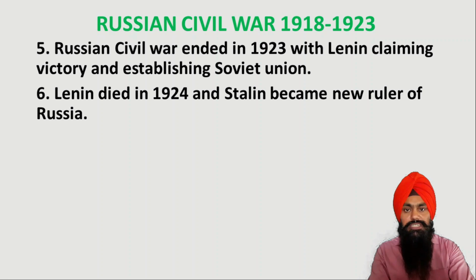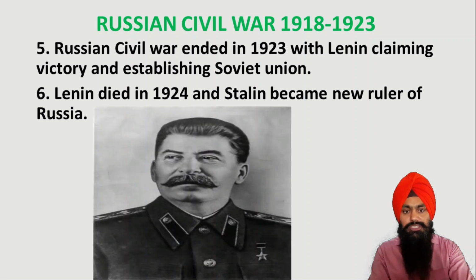After his death, a new ruler came. His name was Stalin. This is the picture of Stalin. He became a very famous and powerful ruler of Russia at that time. He was a well-known dictator who also won in the Second World War. He became the next ruler of the Communist Party.